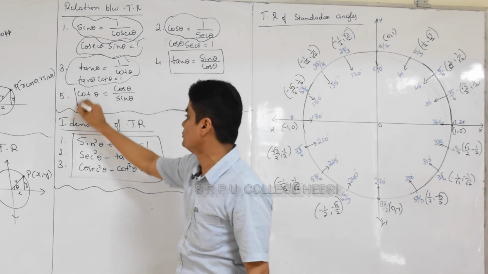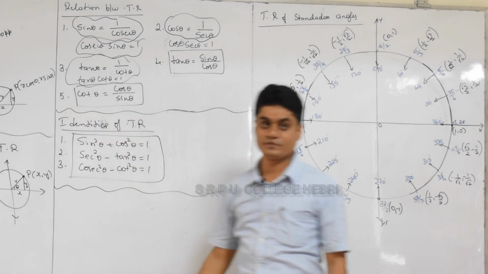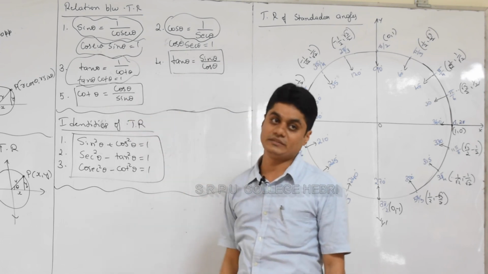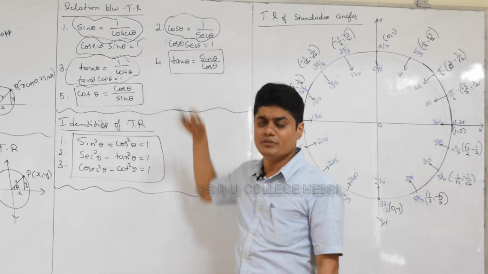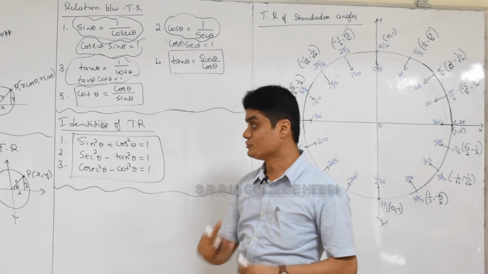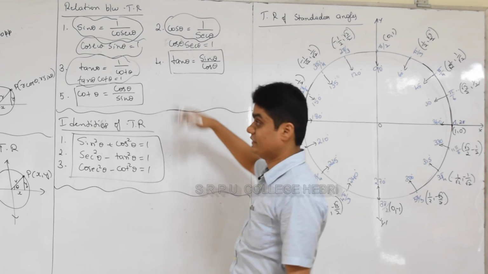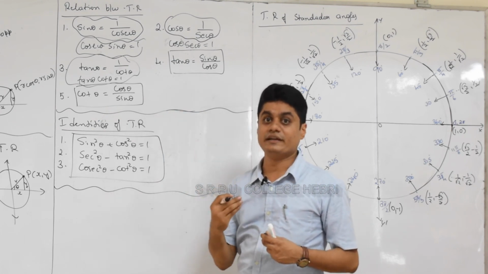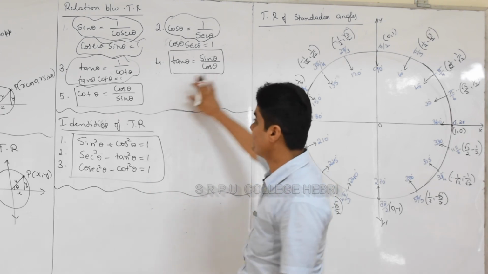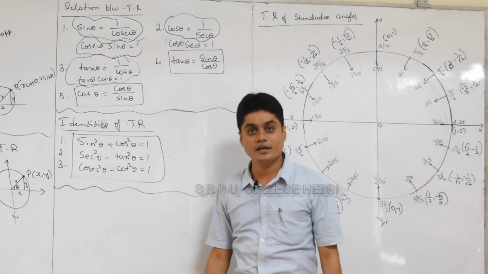After that we have two more relations called the quotient relations. You remember, tan theta is equal to sin theta by cos theta, cot theta is equal to cos theta by sin theta. I hope you remember all this because you already used it many times in first PUC and you are using it in second PUC also. But when I started to give headings like a synopsis, I should recall each and everything. So these are the 5 different relations between the trigonometric ratios.